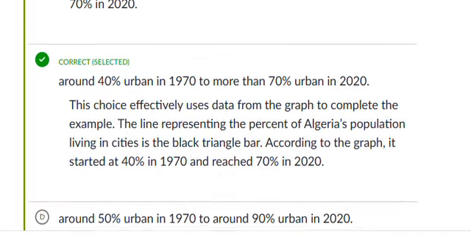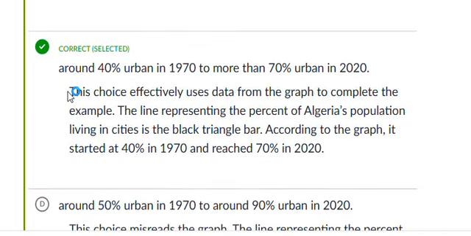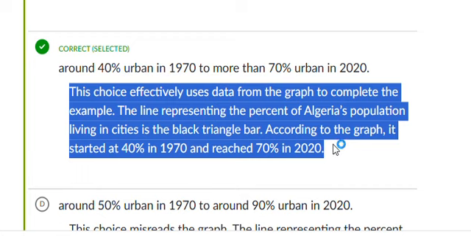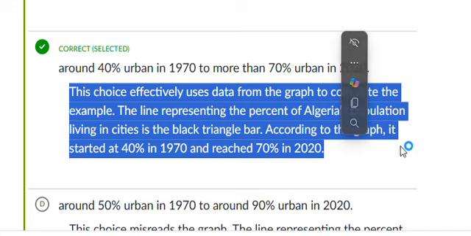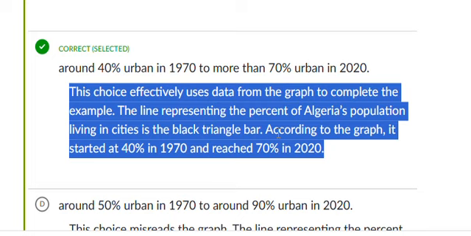Why is it the right answer? We'll check that. This choice effectively uses data from the graph to complete the example. The line representing the percentage of Algeria's population living in cities is a black triangle bar, as I said. And according to the graph, it started at 40% in 1970 and reached 70% in 2020. So that's what the question was about.